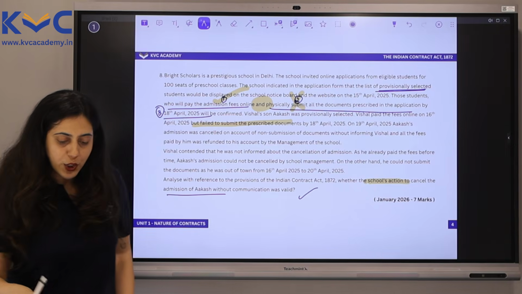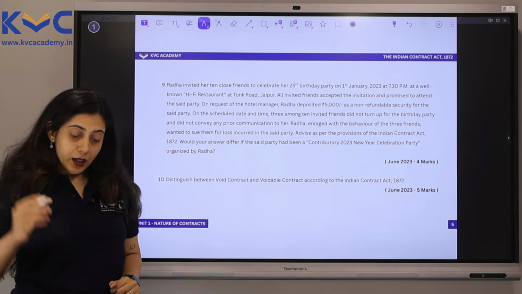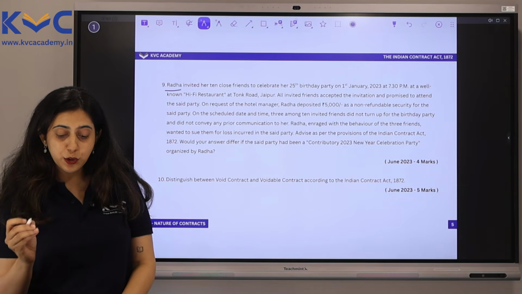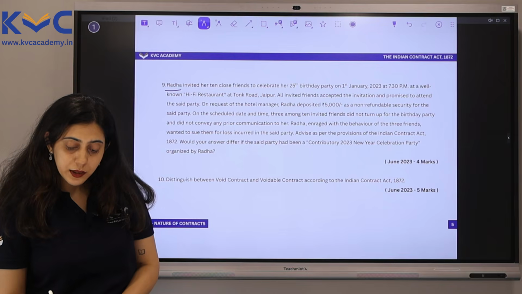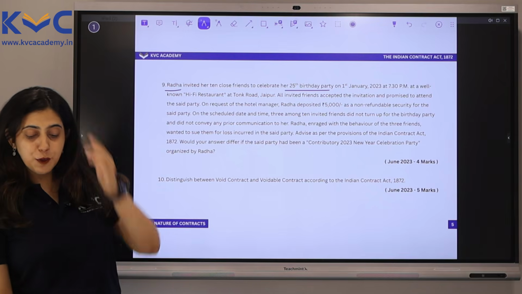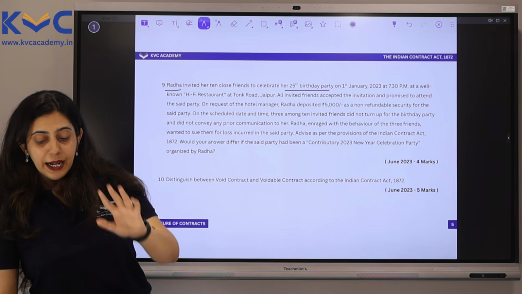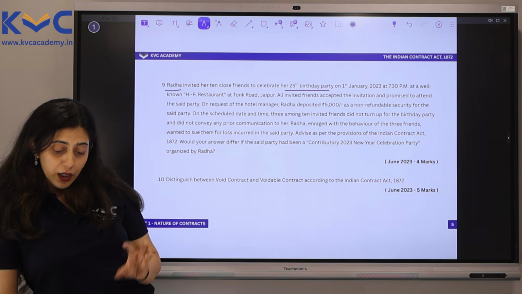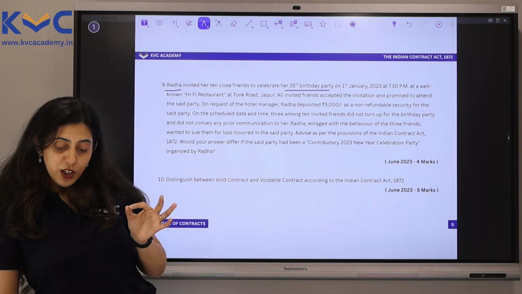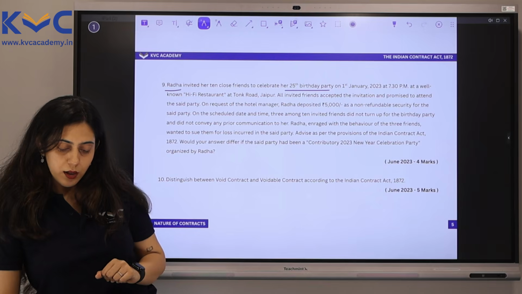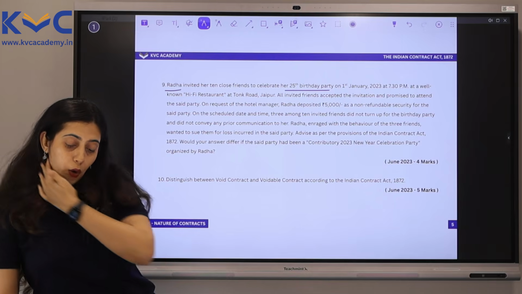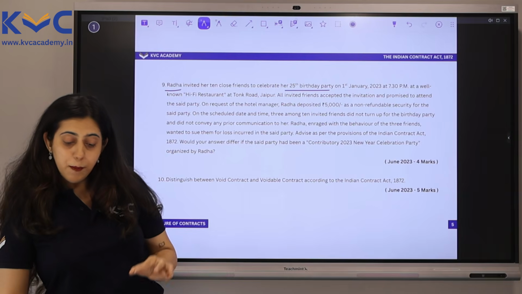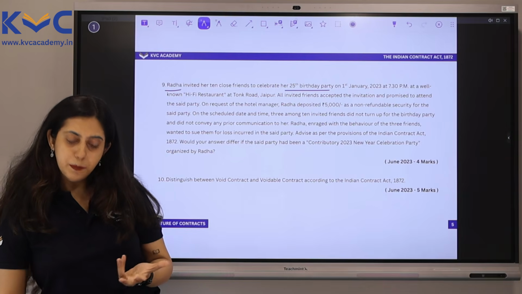Let's proceed to question number 9. Radha invited her 10 close friends to celebrate her 25th birthday party on the 1st of January 2023 at 7:30 p.m. at a well-known hi-fi restaurant at Tonk Road, Jaipur. Okay, good for you, Radha. All the friends invited accepted the invitation and promised to attend the said party.